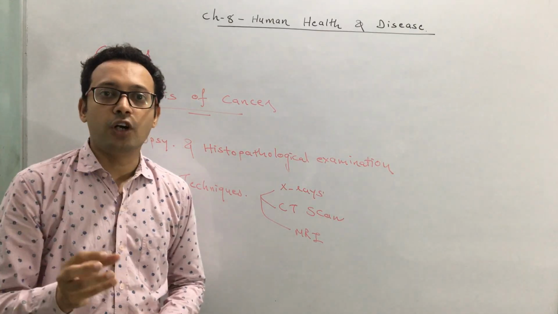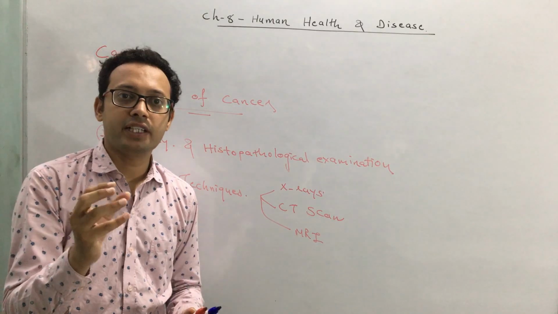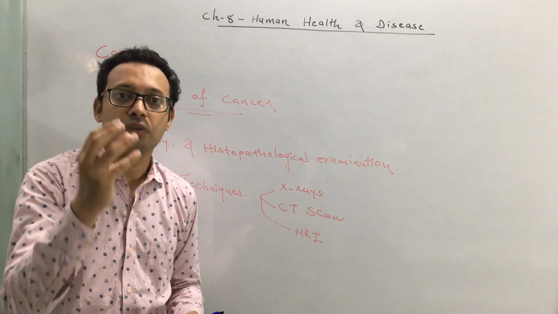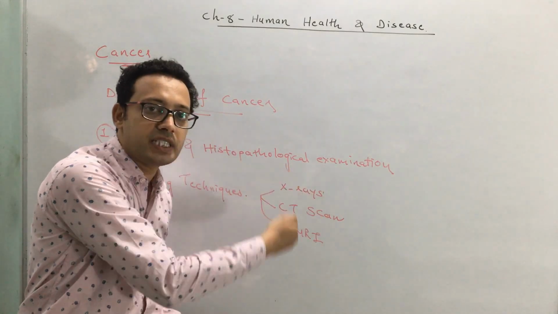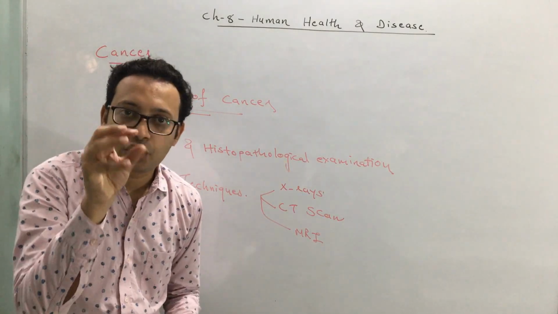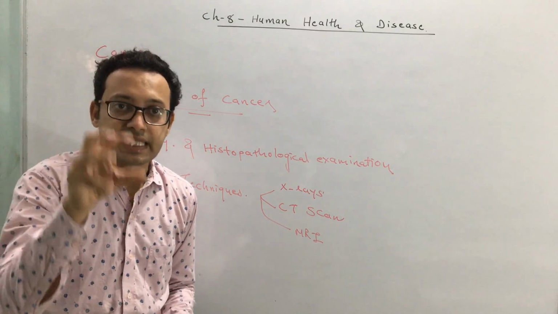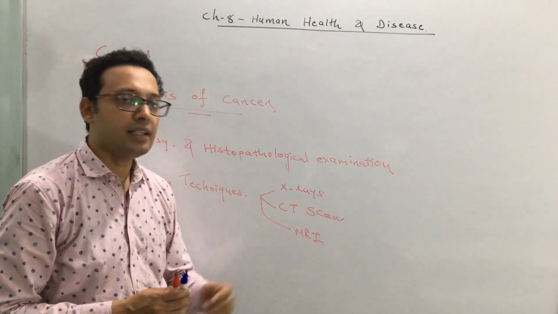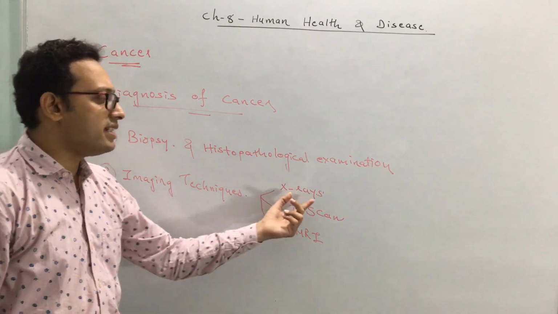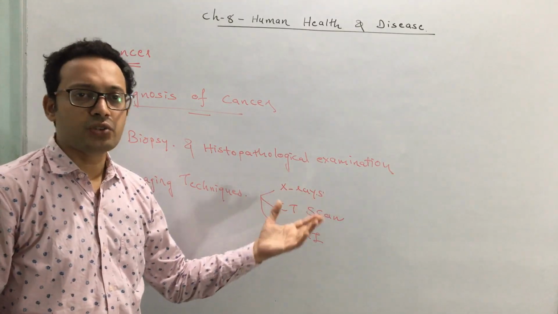If a tumor is formed, commonly what we call a mass of cells, or in Gujarati we call it gaanth, then with the help of X-ray, CT scan or MRI, that tumor can be seen. X-ray is the older method. Currently we are not using it.